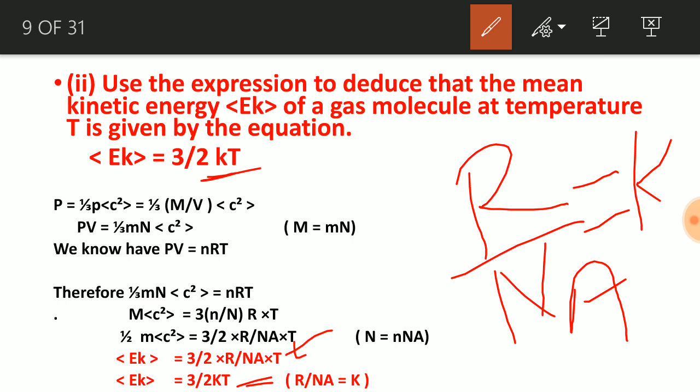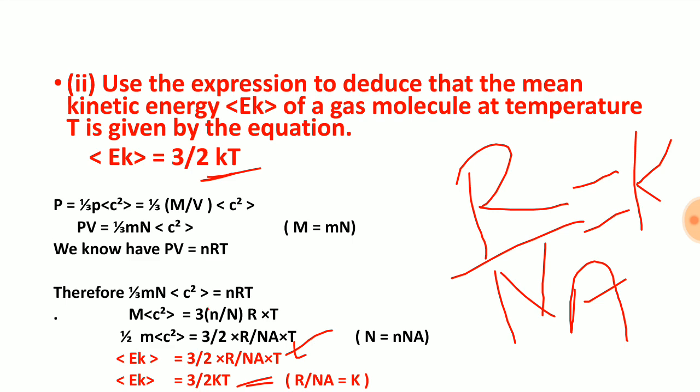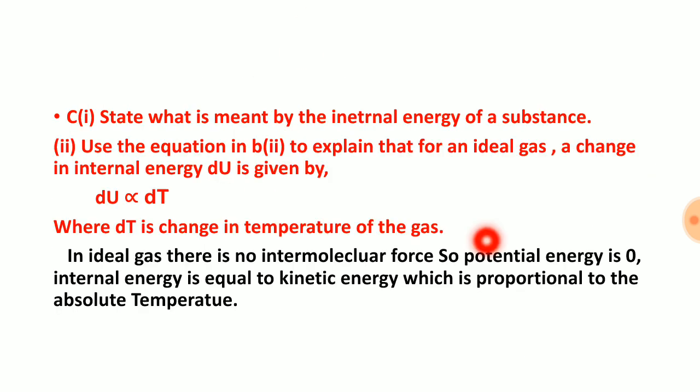Boltzmann's constant will come here, and its value is 1.38 into 10 to the power minus 23, and we can find the unit from here. If we keep k over here, and if we take T to this side, then Ek is in joule, so joule per Kelvin is the unit of k. So k is Boltzmann's constant. Now let us see this.